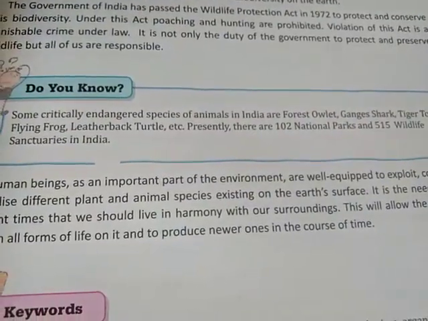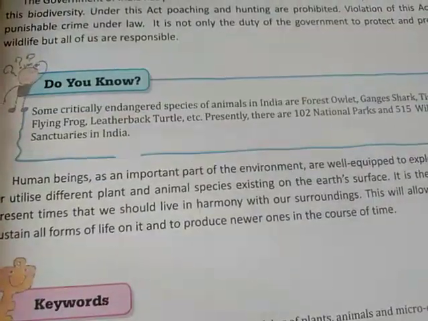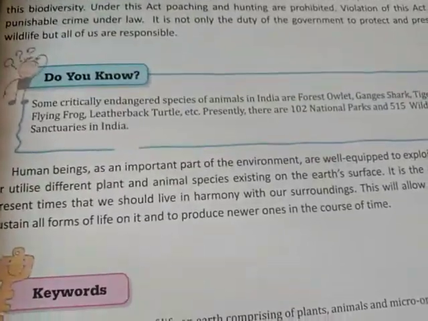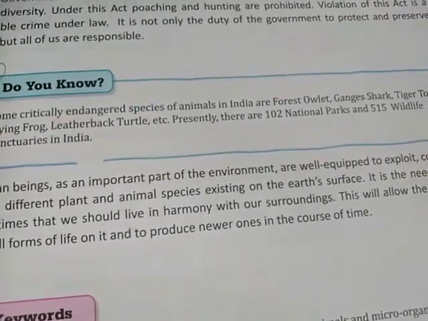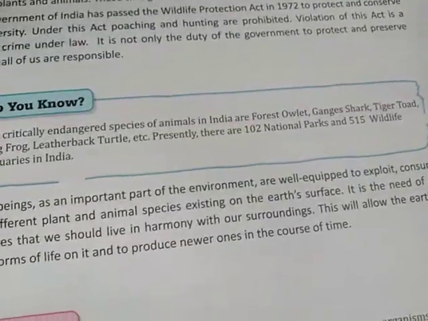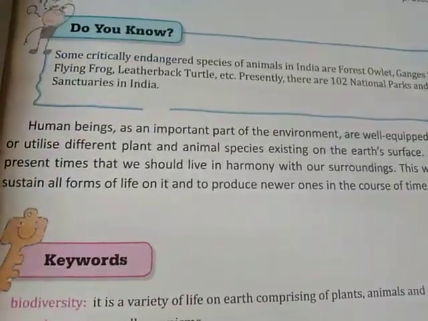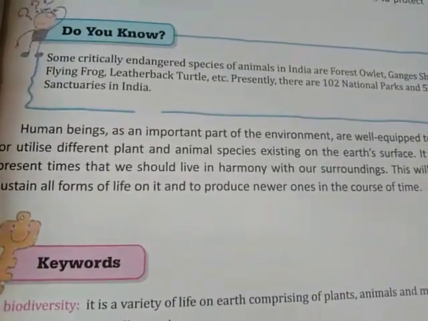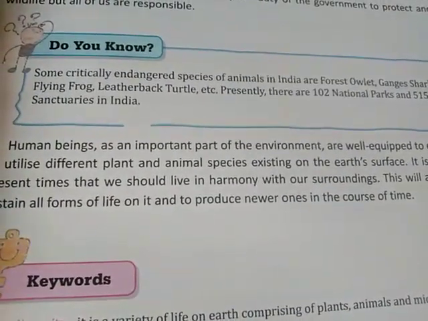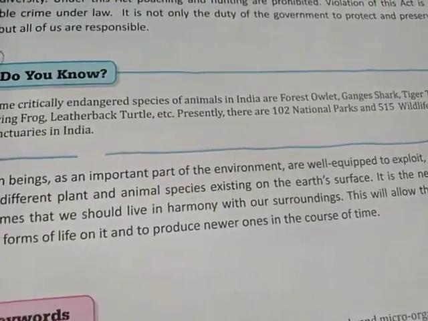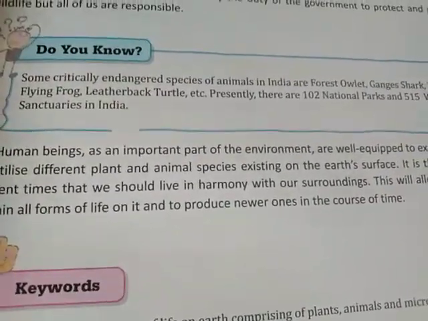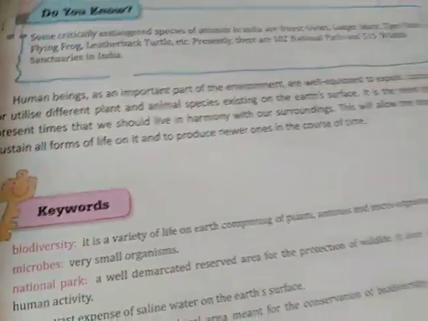Do you know some critically endangered species of animals in India are so critically endangered, जो बहुत ज़्यादा खतरे में हैं, they can disappear at any time. Forest owlet, Ganges shark, tiger toad, flying frog, leatherback turtle, etc. They are endangered. Presently, there are 102 national parks and 515 wildlife sanctuaries in India. That is a huge number.